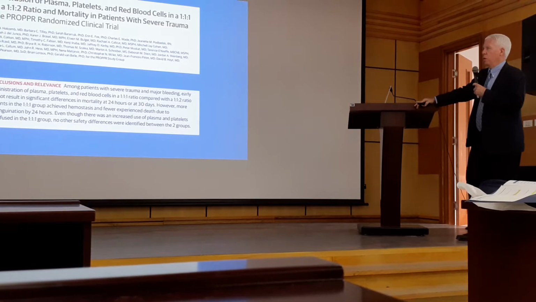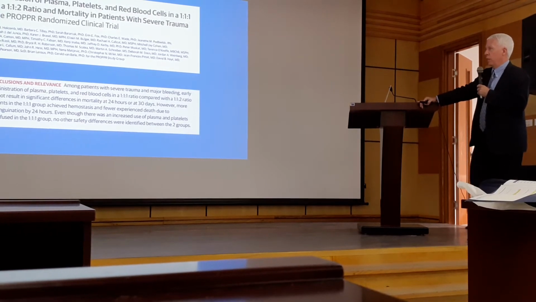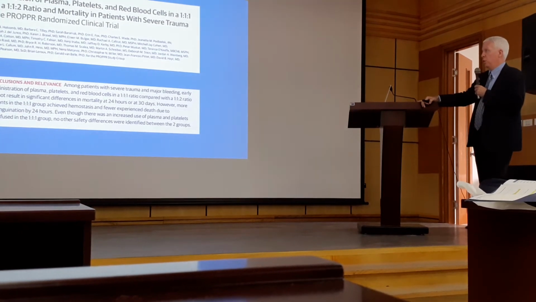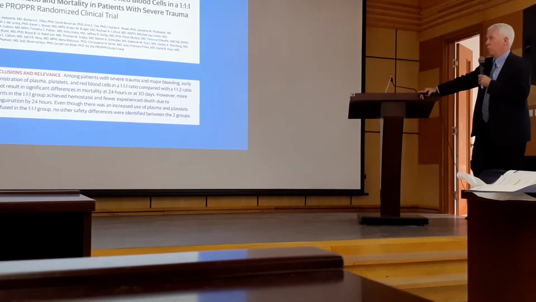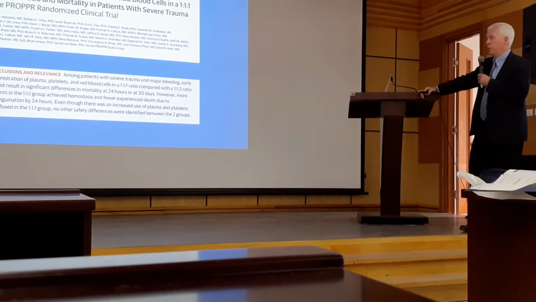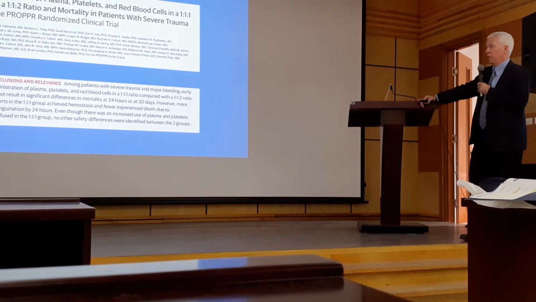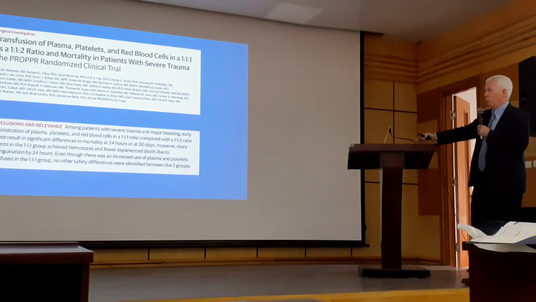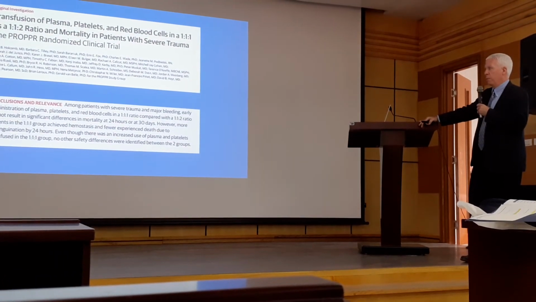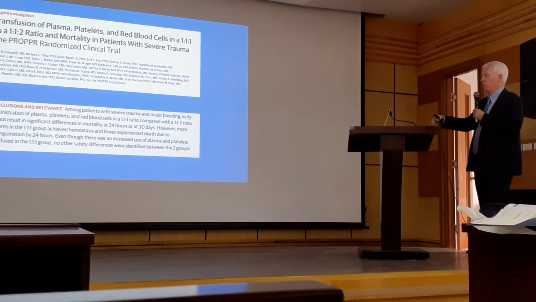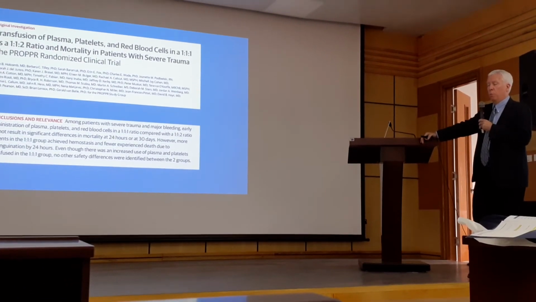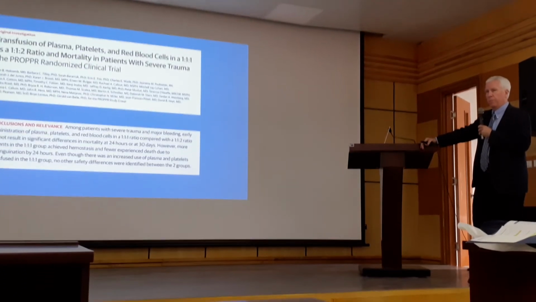And this is another trial with some of the same authors, again looking at the ratio, and essentially the same type of message. Whether you use the 1-to-1 ratio of plasma, platelets and red cells or 1-to-2 ratio, there weren't significant long-term mortality differences between the two groups. Though they did mention that the 1-to-1 groups seem to have hemostasis achieved earlier, with fewer deaths within the first 24 hours, so they thought that was worth mentioning.